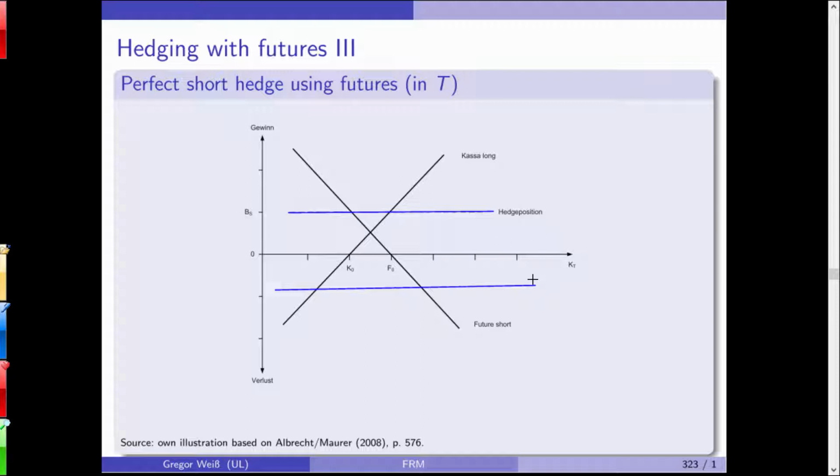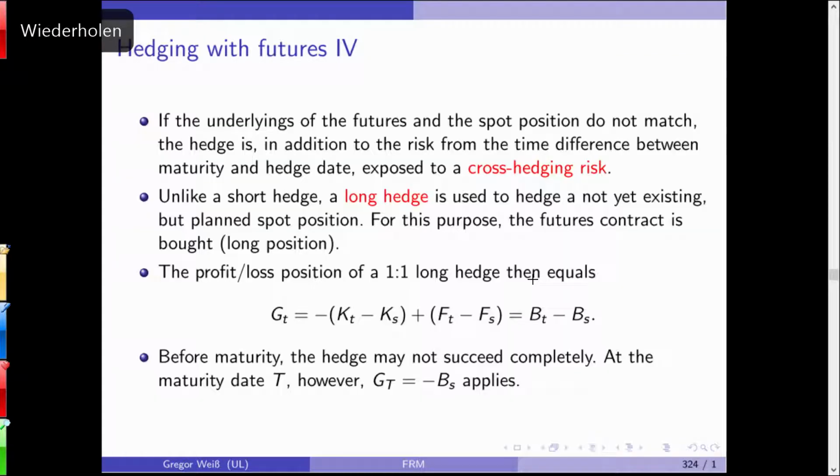And then you will see no volatility dependent on the spot price at maturity. So you have to be careful with the timing. Okay. Now this is a cross-hedging risk.